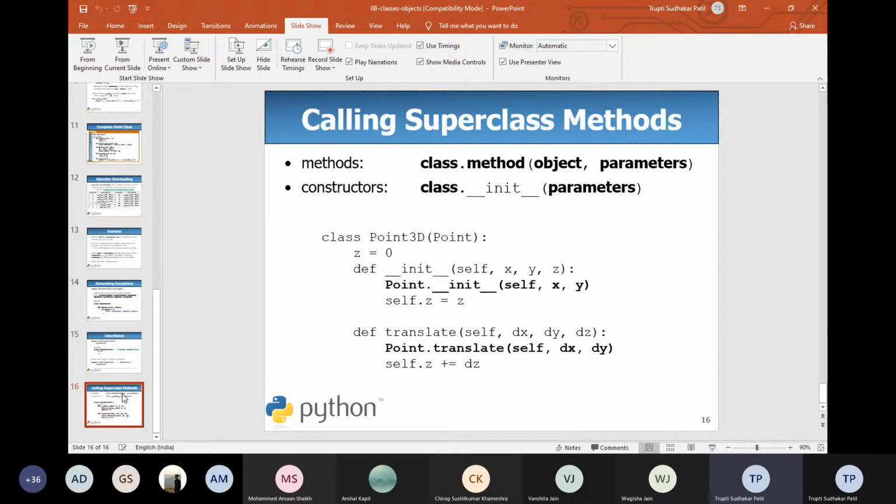Can anyone tell me about inheritance? Anyone aware of inheritance? Ma'am, could you repeat, please? Can anyone tell me about inheritance? Ma'am, inheritance means taking something from the previous, or someone elder to me, right?